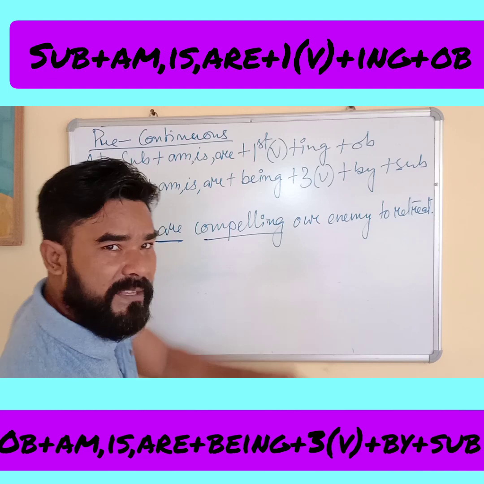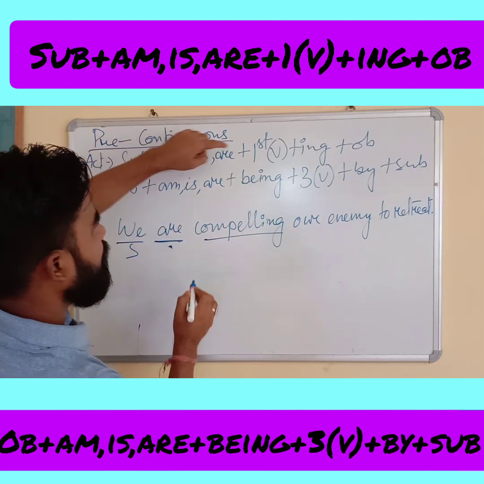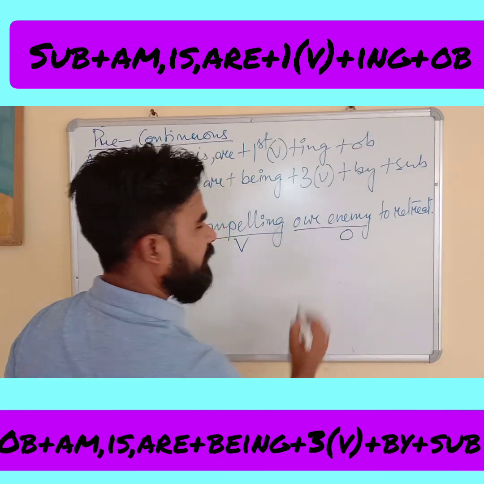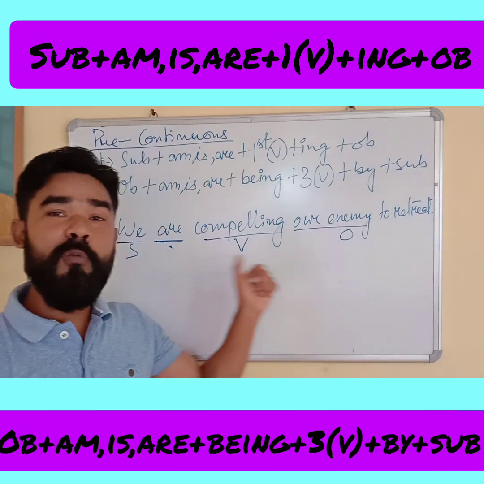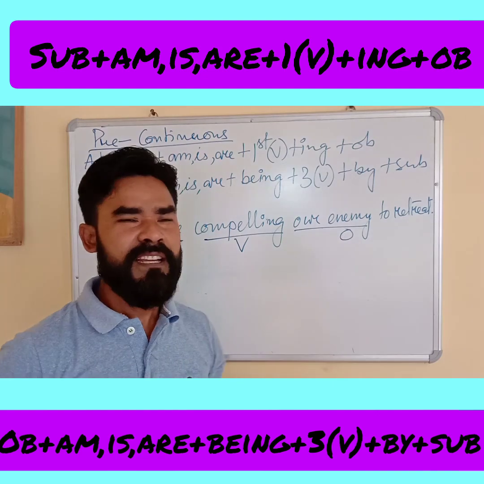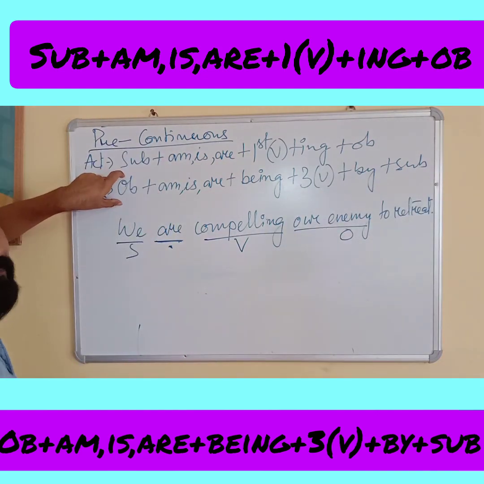Now what is the active formation? Look at that. Subject, we; am/is/are, here; first form of verb plus ing, plus object, our enemy. Now what is the action? Compelling. Who is compelling? We. Whom are we compelling? Our enemy. Our enemy is the object. Now the length, nothing to worry about. Forget that.